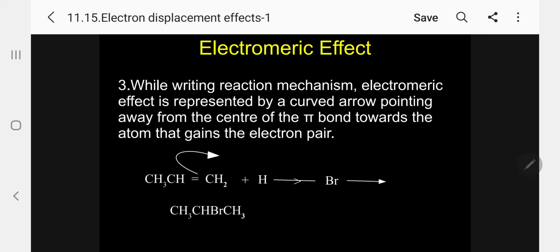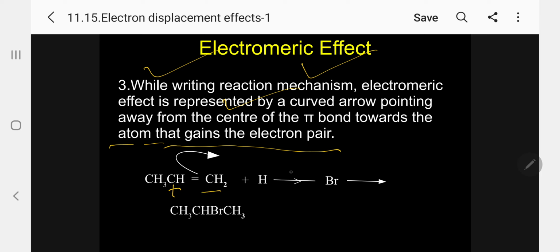While writing the mechanism, the electromeric effect is represented by a curved arrow pointing away from the center of the pi bond, that is the double bond, towards the atom that gains the electron pair. So this will be positive, and this will be negative.